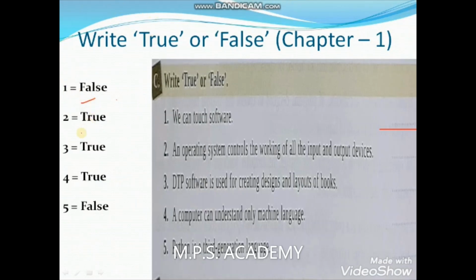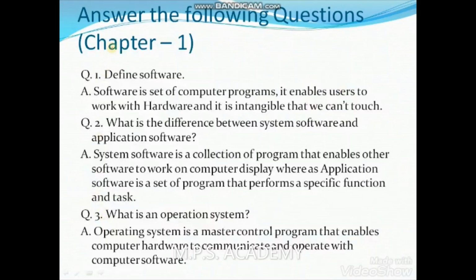Let me explain the next. For one, false is correct. For second, true is correct. For third, true is correct. For fourth, true is correct. For fifth, false is correct. Okay, the next is chapter 1 question answer.